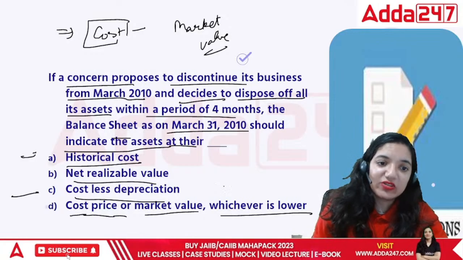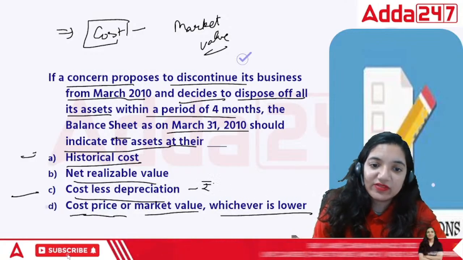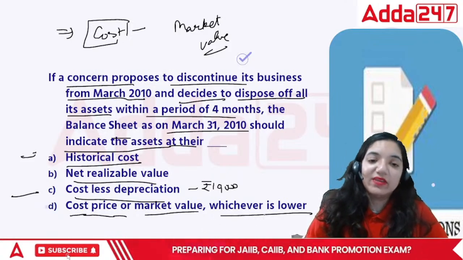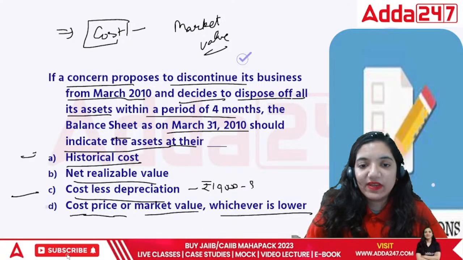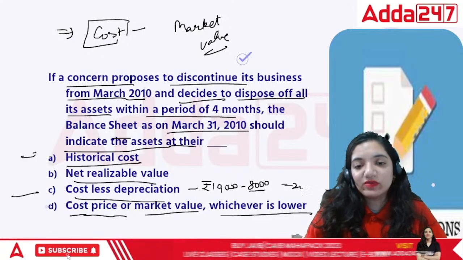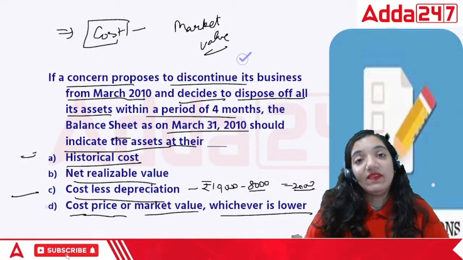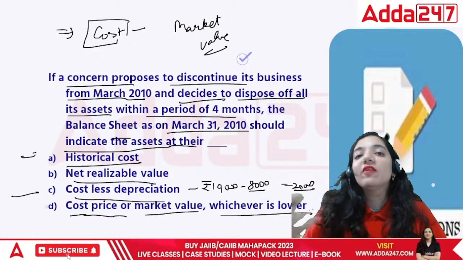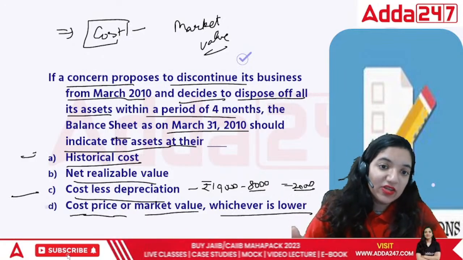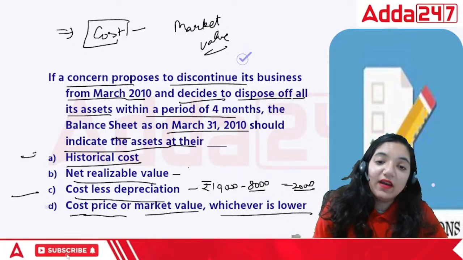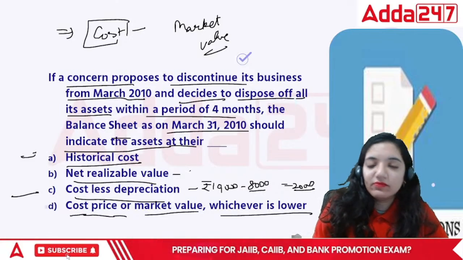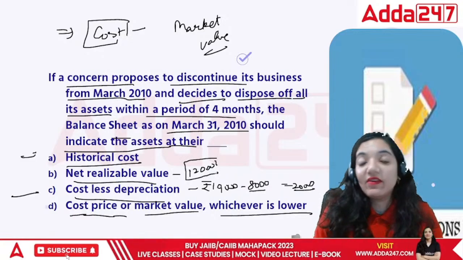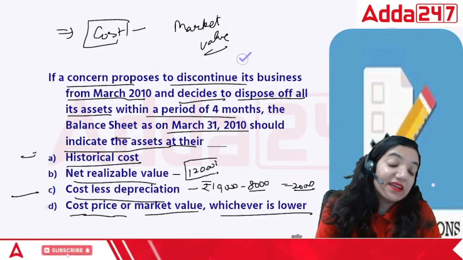Based upon the current condition, maybe I would have bought it for rupees 10,000, but the technology has changed, the depreciation has to be put on it. So after depreciation of 8,000 rupees, the current value is 2,000 in the books. But at the same time, if I try to sell it in the market, this thing has somehow turned valuable because it has turned antique. So they said that they can give me say 12,000 for it, more than the value, just because it has turned antique, a very unique thing which is not available in the market anymore.